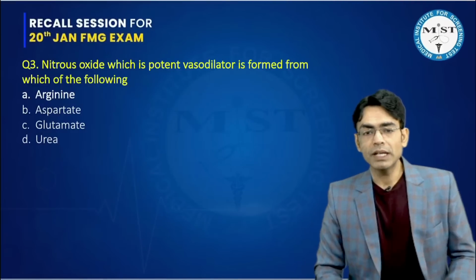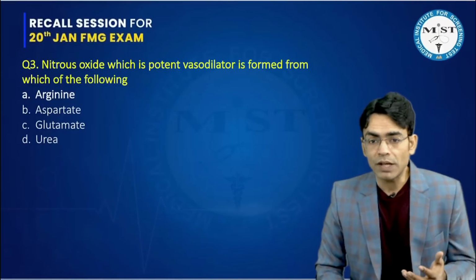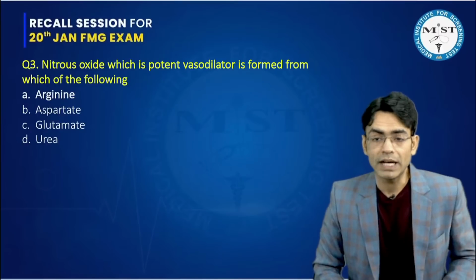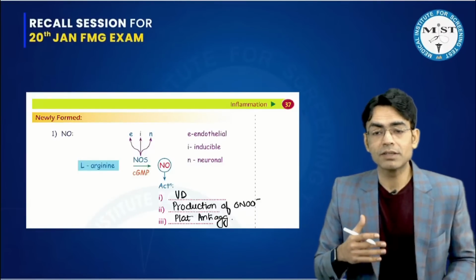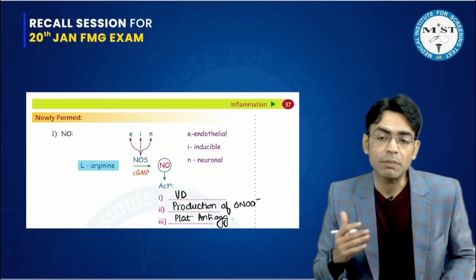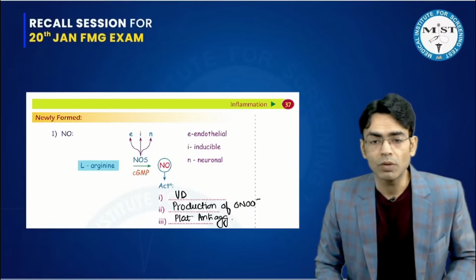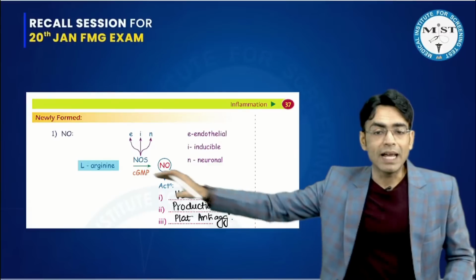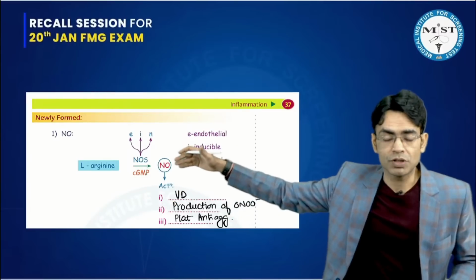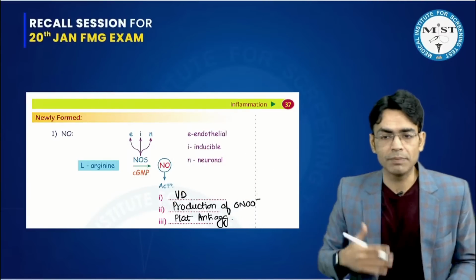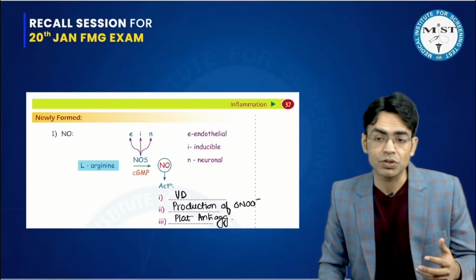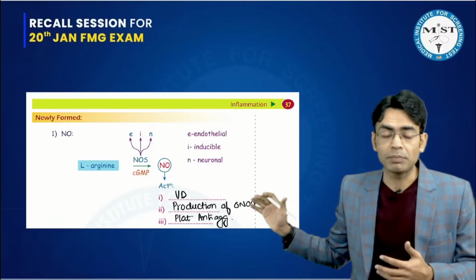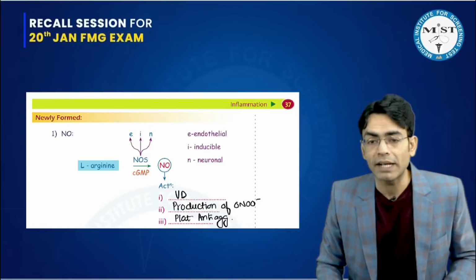Then question number 3: nitric oxide, which is a very potent vasodilator, is formed from which of the following? Again, when I was teaching you the inflammatory mediators in the chapter of inflammation, again a screenshot from the workbook, we discussed that L-arginine is responsible for formation of nitric oxide, which actually is a very potent vasodilator, which also helps in production of peroxynitrite, and it also helps in platelet anti-aggregation.